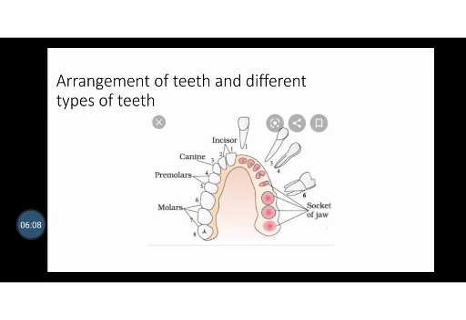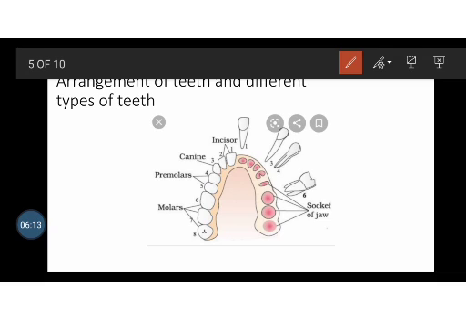One here, and one on this side also, so total of 2 in one jaw. 2 premolars in this half, so 2 here also, that is 4 in one jaw. 3 molars on this side, 3 molars on this side also, so total of 6 in one jaw, so total 12 in both jaws.